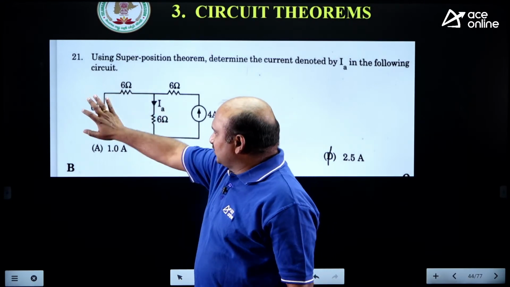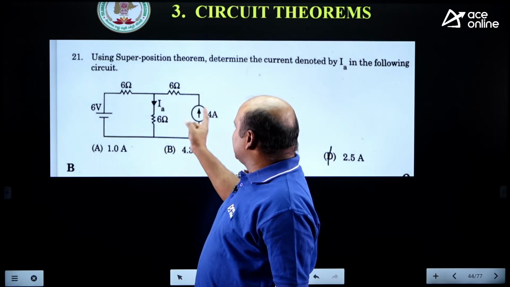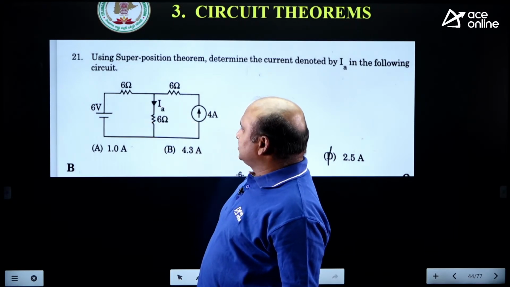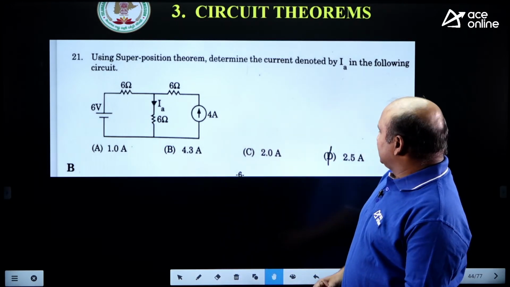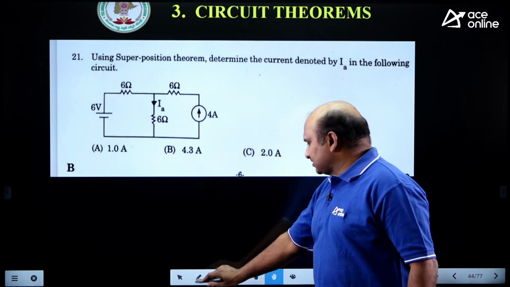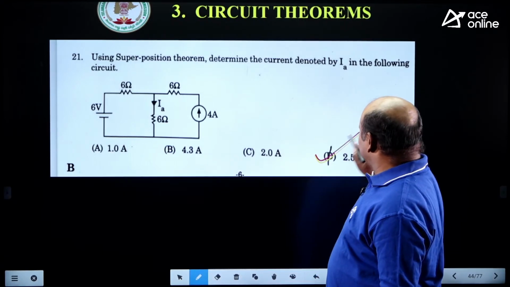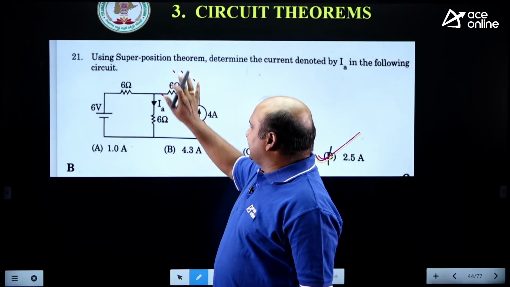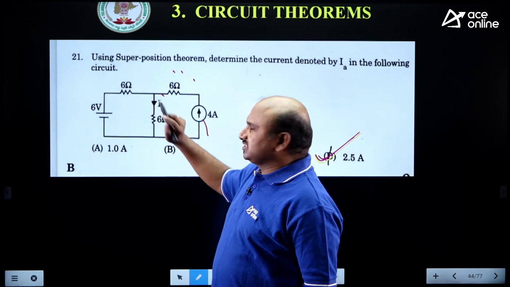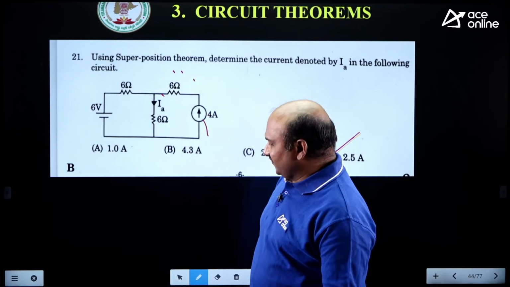Now while taking this one as short circuit, then current is dividing in two ways, nothing but 2 amperes you are getting, 2 into 1/2, nothing but 2.5. Option D is the correct one. Like that we can take it. Yes or no? Are you getting? If this is open circuit, then this you can neglect. Then under that 6/12 = 0.5, this plus 2 equals 2.5. It's very simple.